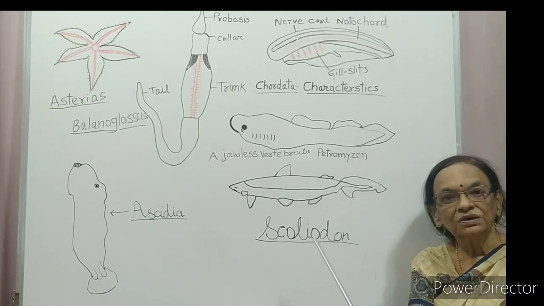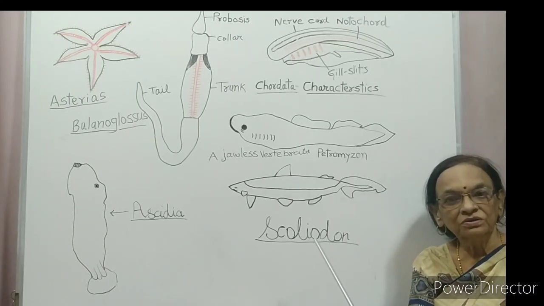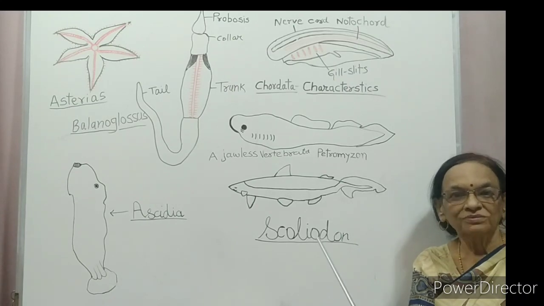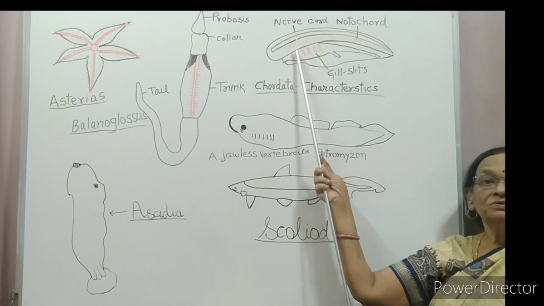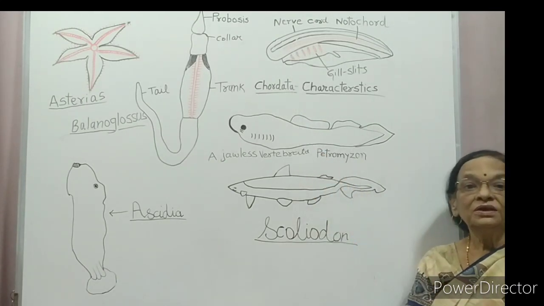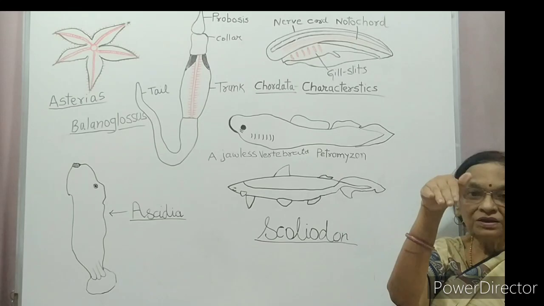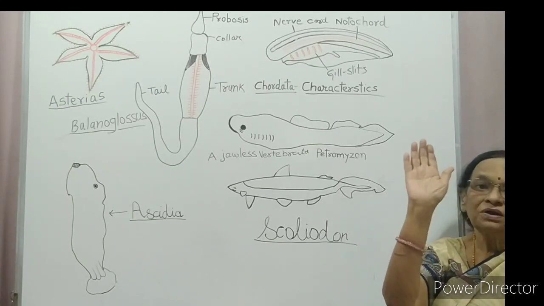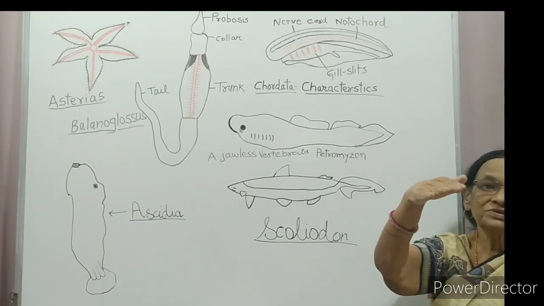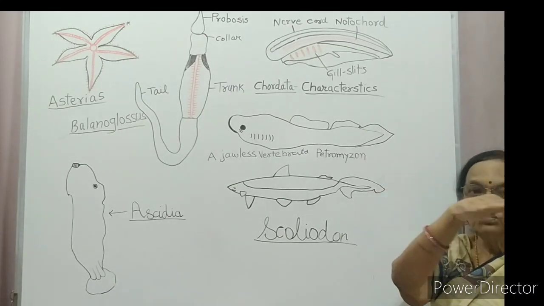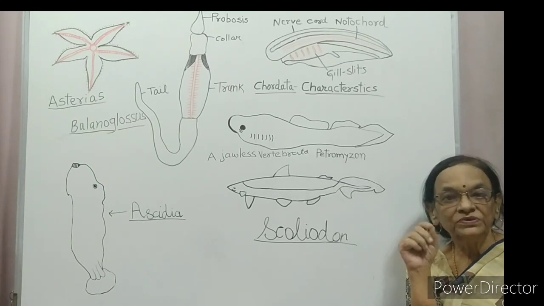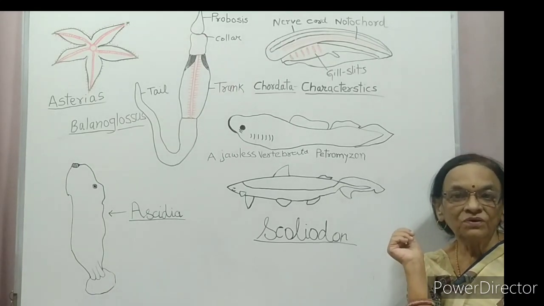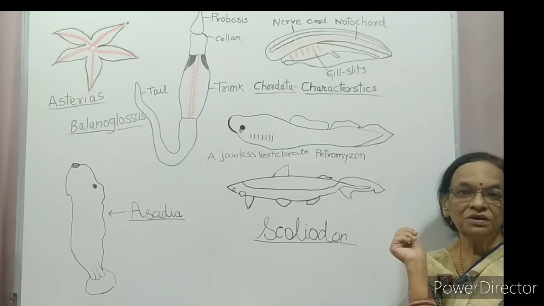Slowly this notochord is transformed into the vertebral column. Notochord is a rigid rod, so these animals cannot turn, they cannot move down or upward. It is a straight structure, so these animals move like this. Slowly, animals become more efficient by transforming the notochord into the vertebral column.